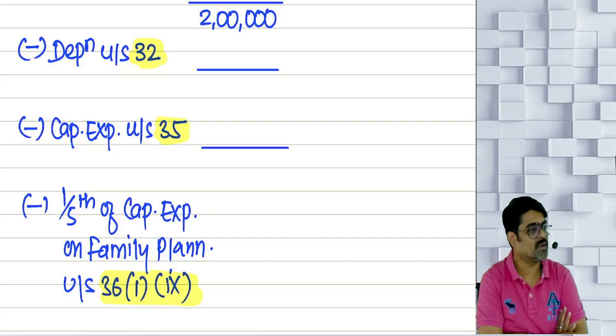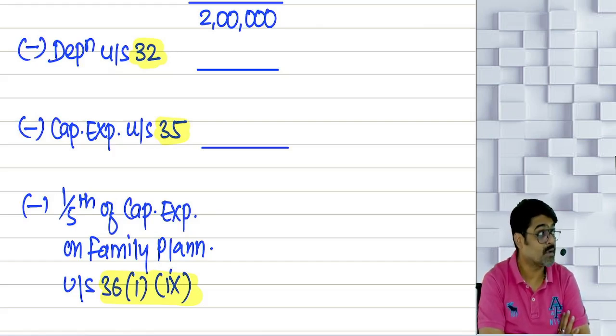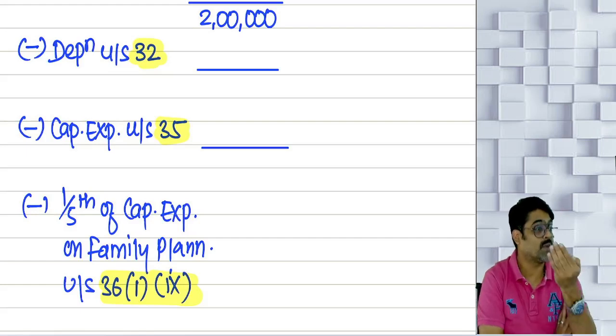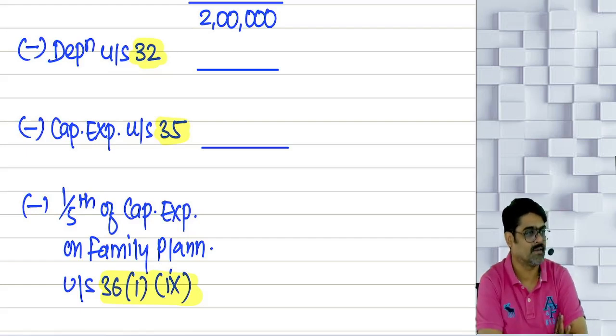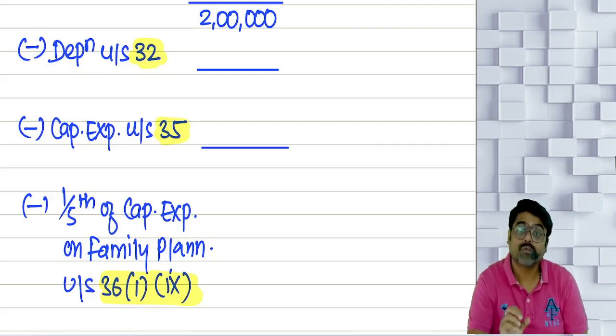Will it be your business loss? No. This will be unabsorbed capital expenditure on scientific research. Still you cannot call it business loss. Your business is not giving you a loss. Business is giving you a profit of 1 lakh after claiming depreciation. And that 1 lakh was not sufficient to absorb 1,50,000.